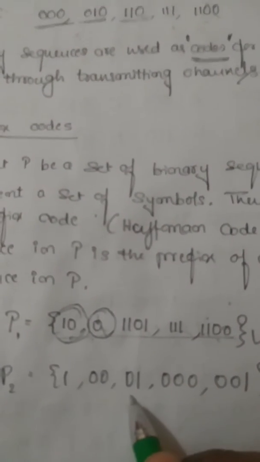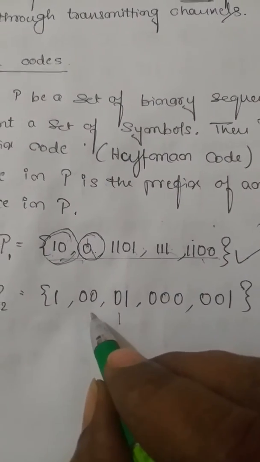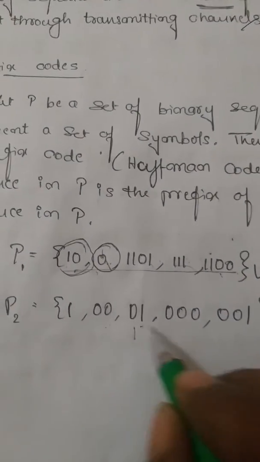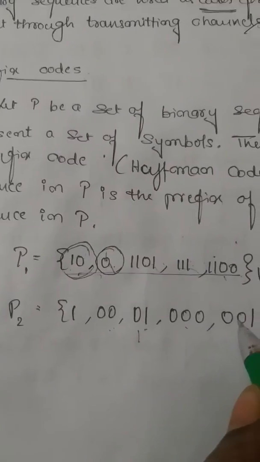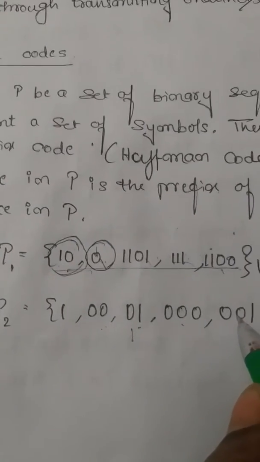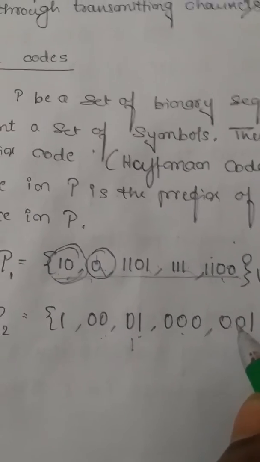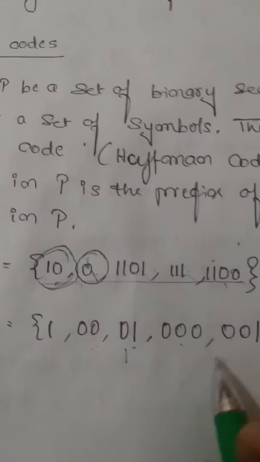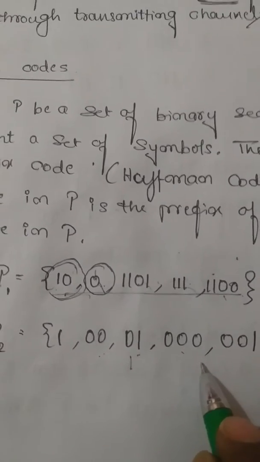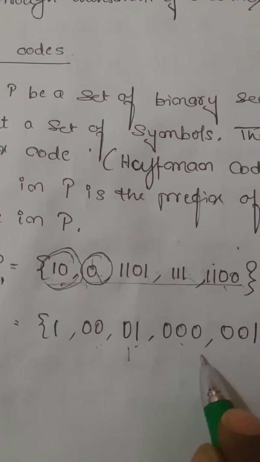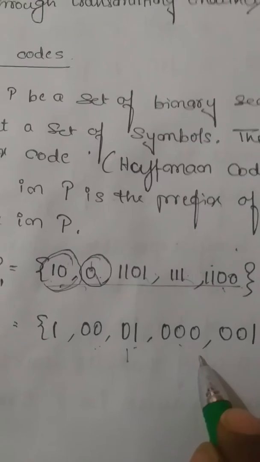Now I'll come to the second example. I have taken 101, 00, 01, 000 and 011. So again P2 is a set of binary sequences, and I have to check whether it is a prefix code or not. What is the prefix code condition? No binary sequence in the set is the prefix of some other binary sequence in the same set.